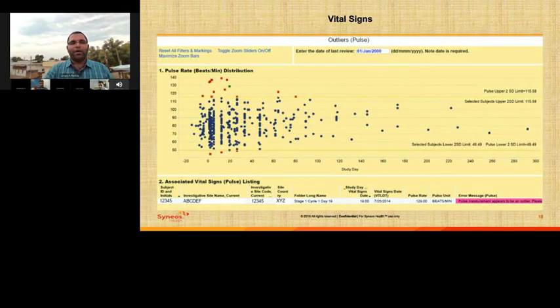Yeah. So this graph or the report is for identification of vital sign outliers. We can plot this report for different vital signs like temperature, pulse, systolic or diastolic blood pressure, respiration, and weight. In this example, we are looking at the data for the pulse rate distribution. So that is now identifying all the vital signs values outside of 2 standard deviations of the mean.